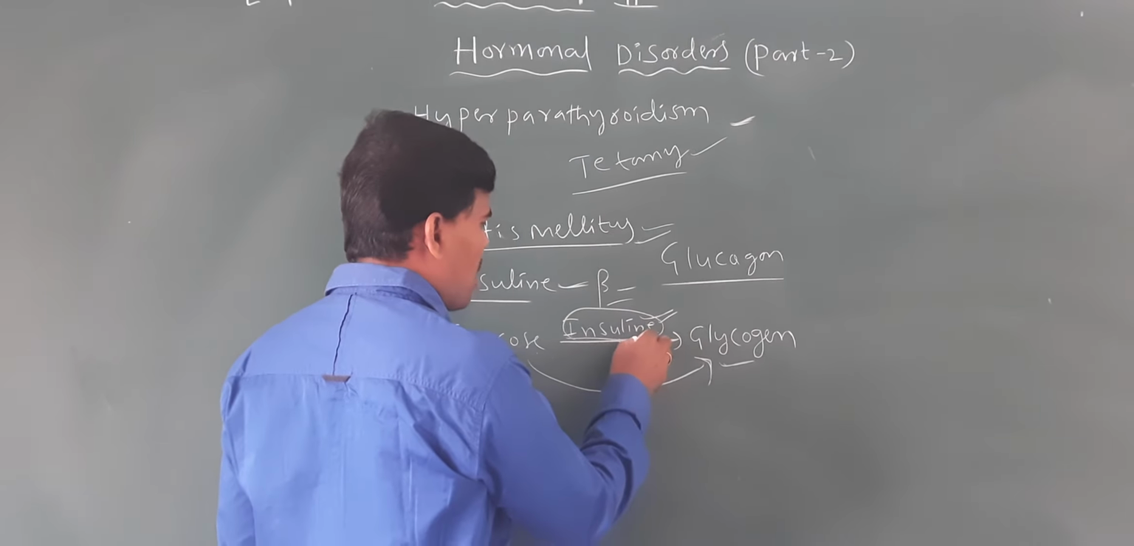What is diabetes mellitus? Diabetes mellitus is the sugar disease. The sugar means the glucose increasing or rising in our blood, which leads to diabetes mellitus. The Latin word mellitus means sugar, hence the name diabetes mellitus.